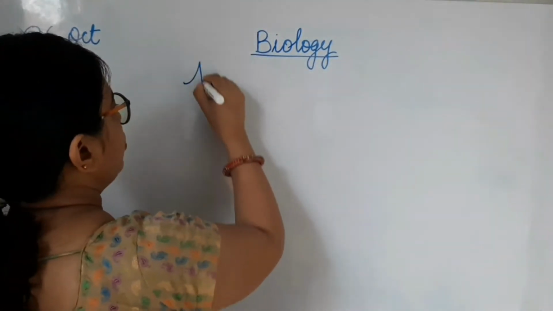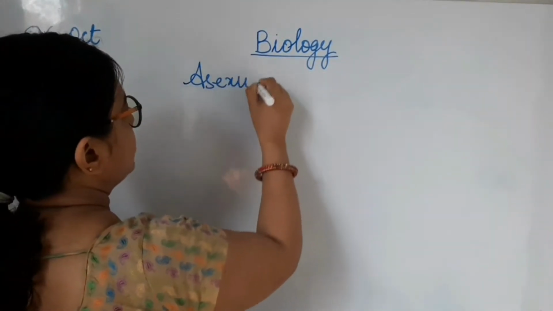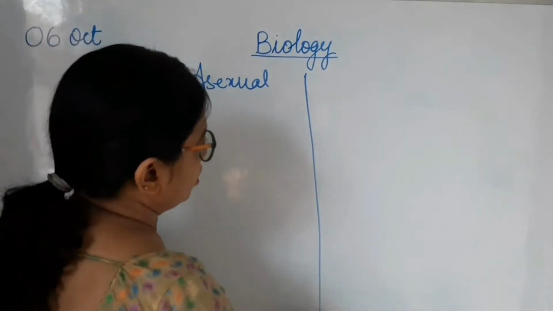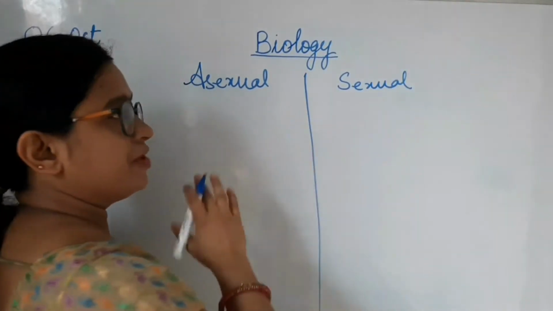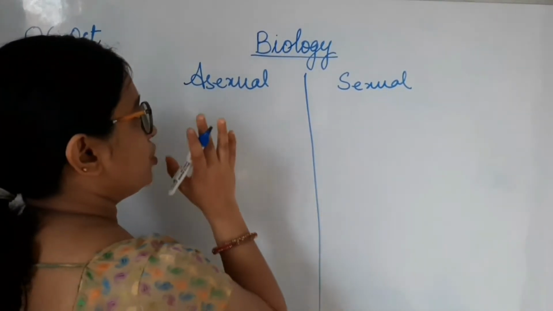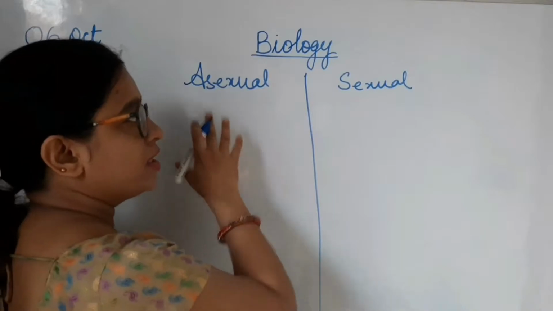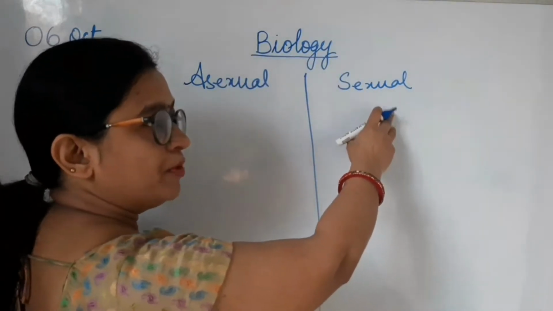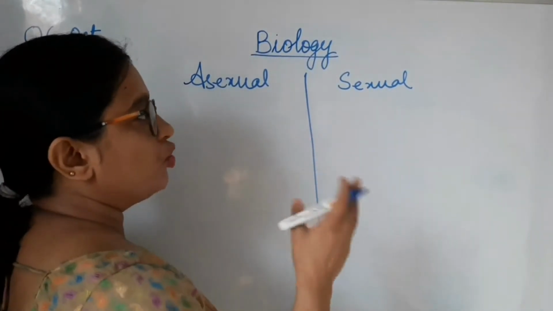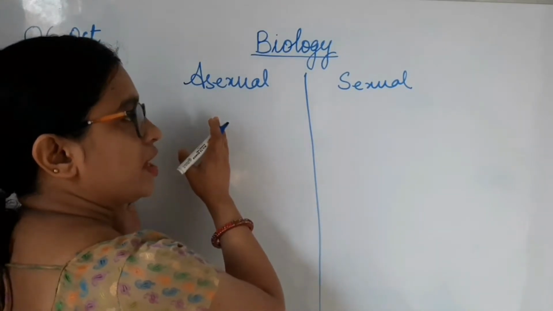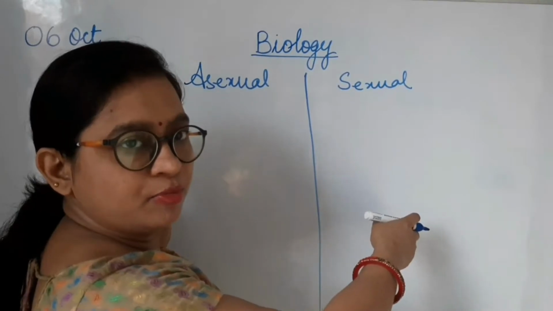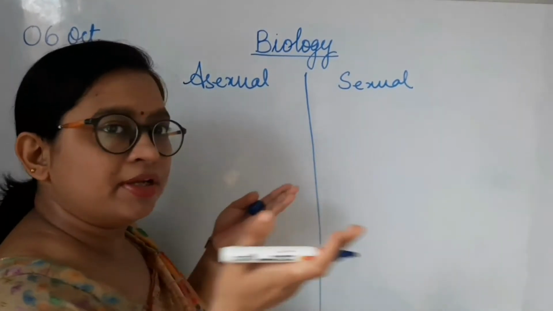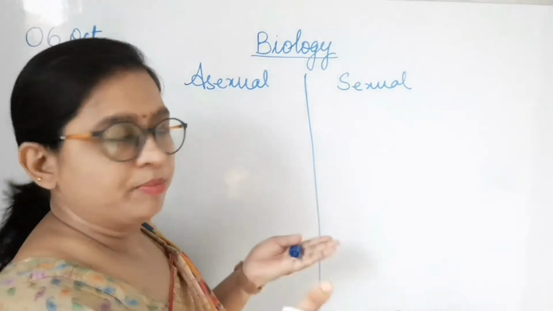As I've already told you, always write differences by putting a column, and make sure that the points of difference are similar. Like if you're putting a definition on the first point, the definition of the other topic should also be on the first point. Don't write the definition here as the first point and the definition over there in the third point. Don't do that. Always compare things with similar topics.